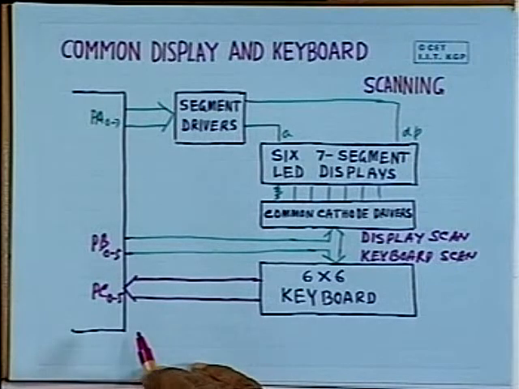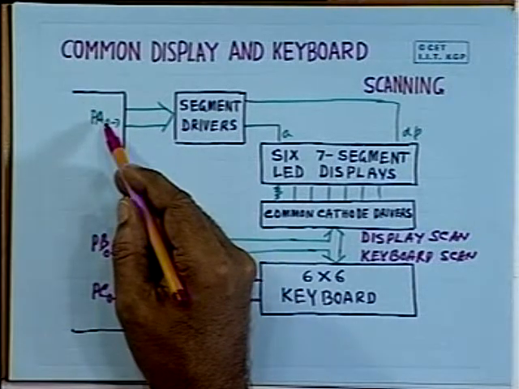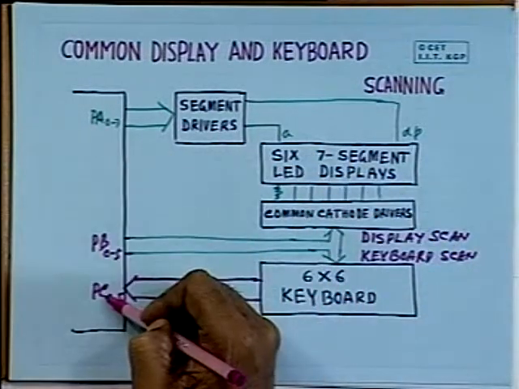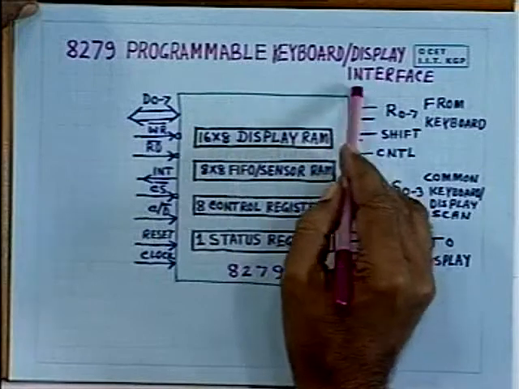Now in this particular case, whenever you interface the LEDs and the keyboard through port lines, obviously everything is controlled by a program. So whenever you want to display something, or you have to scan the keyboard, you have to run a program. So your microprocessor will remain busy for this mundane job, just for scanning the keyboard and displaying something. How can it be overcome? This can be overcome with the help of a special type of device known as the 8279 programmable keyboard display interface.